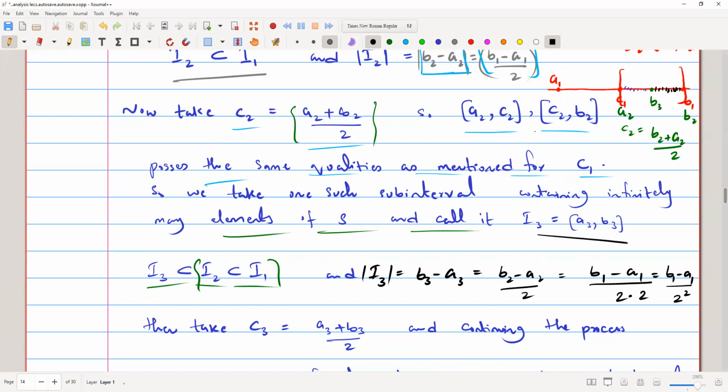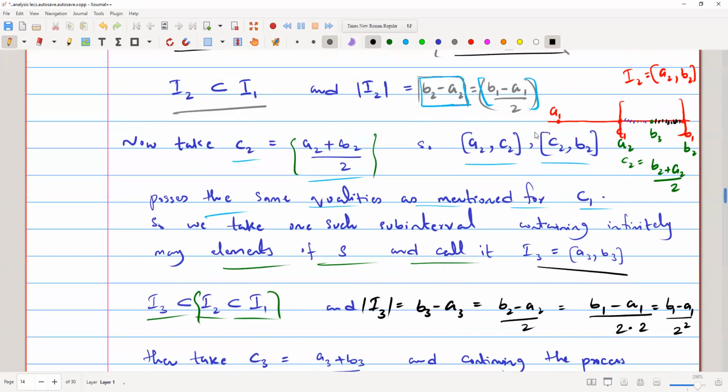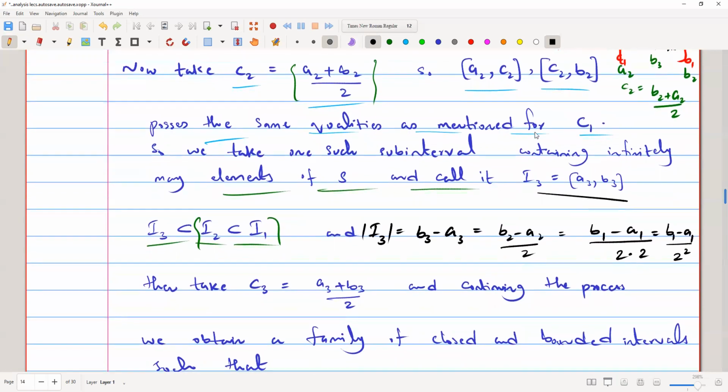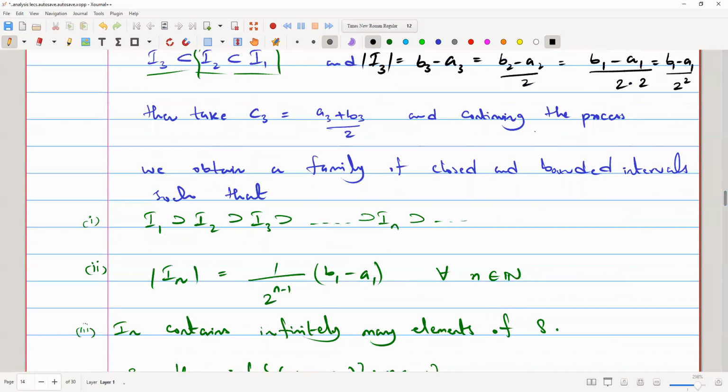Okay, so then we'll take C3 and proceed as we did earlier, and we will obtain a family of closed and bounded intervals. So as we get I1, I2, I3, we will get I4 as well, and I5 as well, and so on.